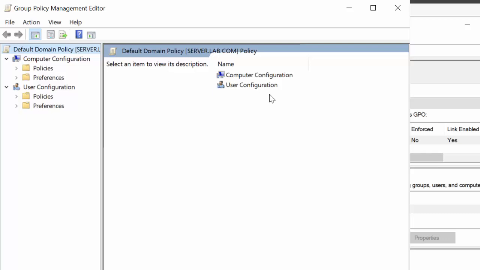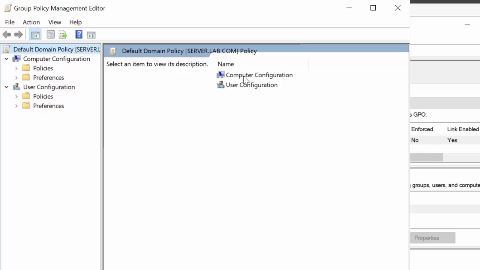But the user configuration means I want to add the group policy to a specific user, to a particular user, not all the computer. For example, I add the policy to Ahmed or to the organizational unit called HR. So every user inside the HR will be affected by this group policy, but a user in the IT can access this computer without any effect by the group policy.